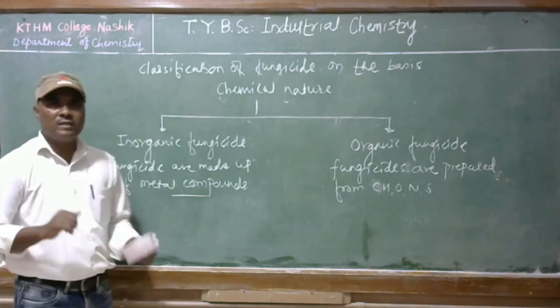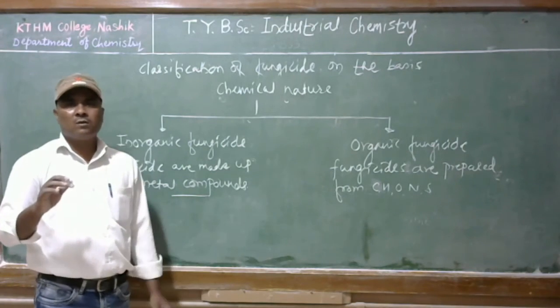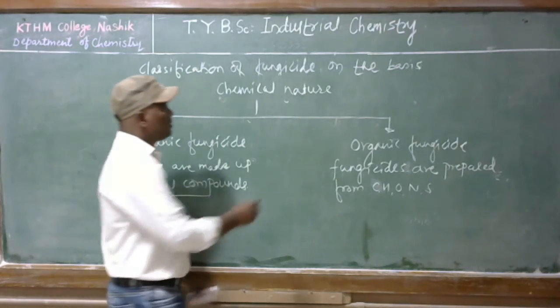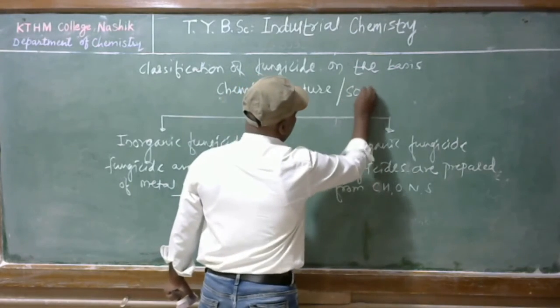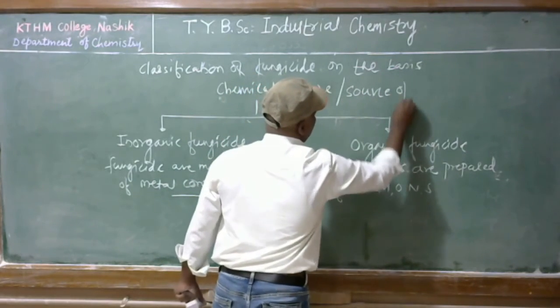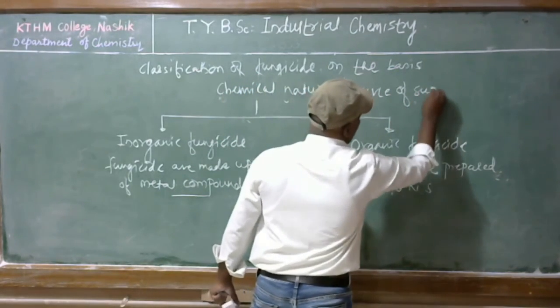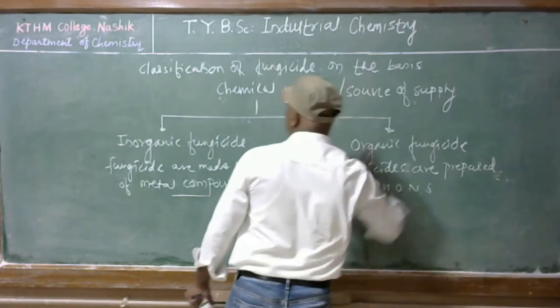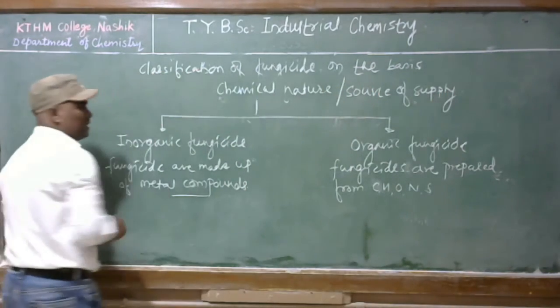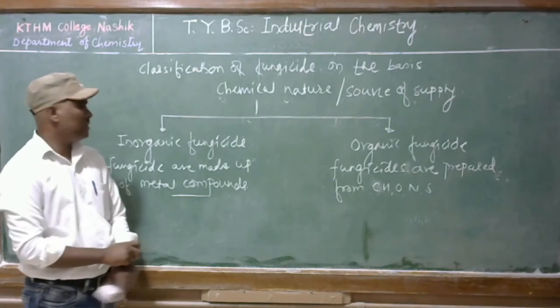Next we classified them on the basis of their chemical nature or source of supply. On the basis of source of supply, they are classified as inorganic fungicide and organic fungicide.